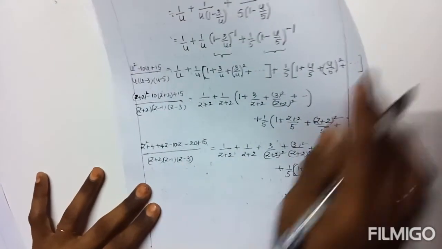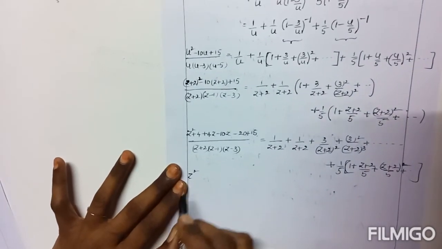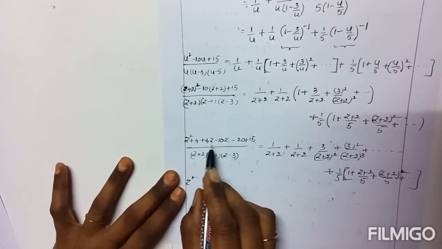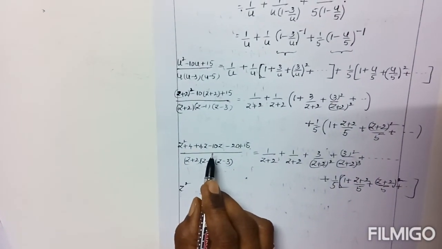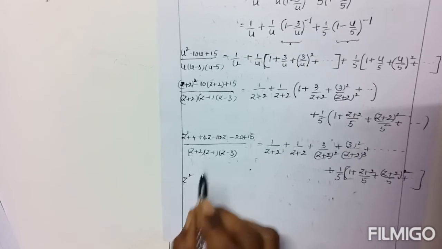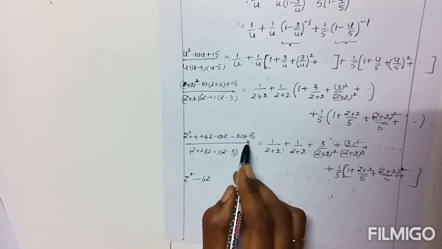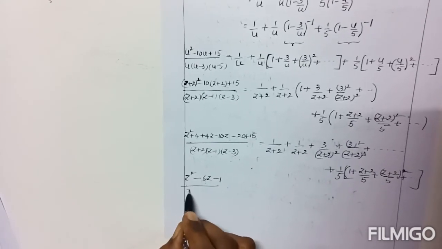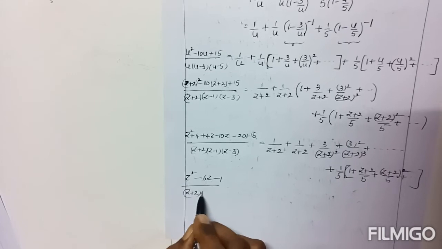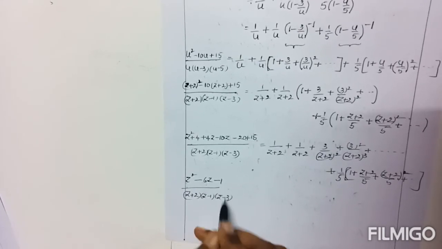After that, just ordinary simplification. The highest power is z square. The terms of z: 4z minus 10z equals minus 6z. The numbers: 20, here it is 19, so minus 1. z plus 2, z minus 1, z minus 3. Now this is the given function.